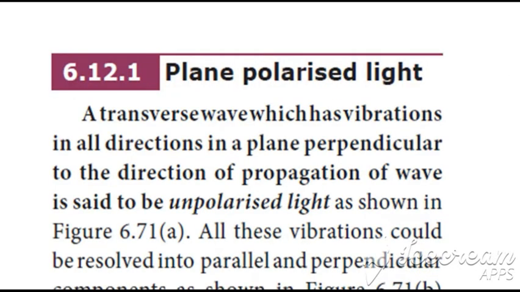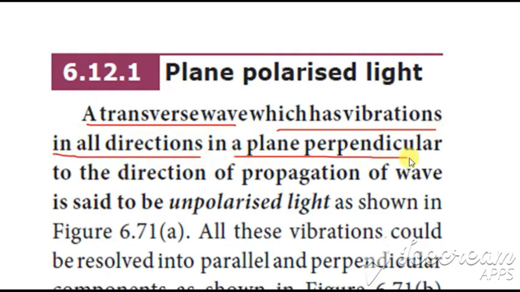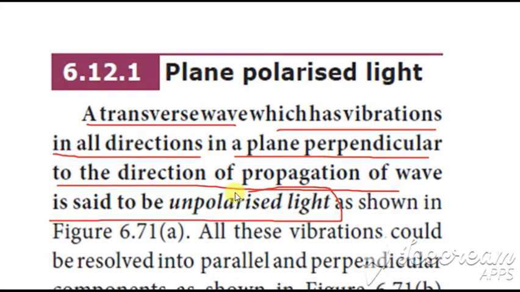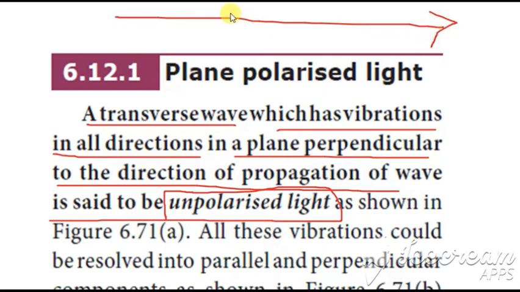Next is plane polarized light. What is meant here is that a transverse wave which has vibrations in all directions in a plane perpendicular to the direction of propagation of the wave is said to be unpolarized. Okay, so if this is the direction of propagation, if you consider any transverse wave which is perpendicular at all the points, at all directions, then that is said to be unpolarized light.